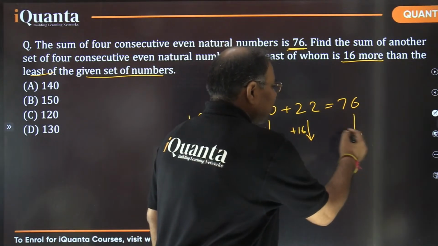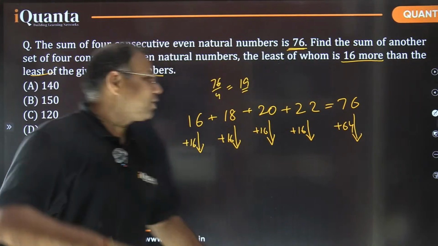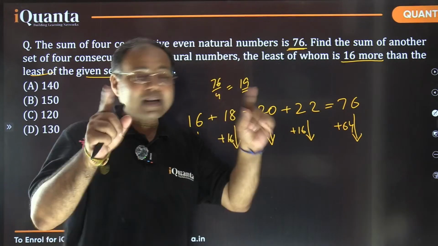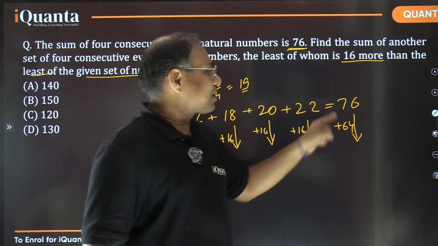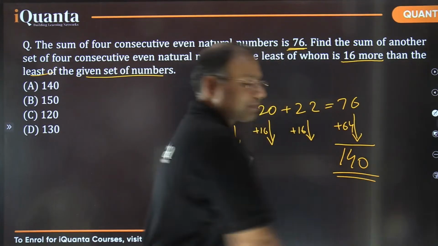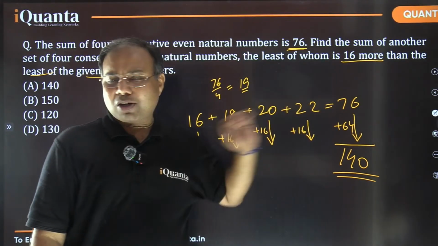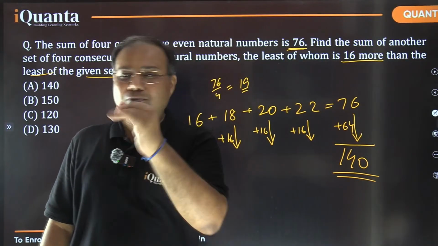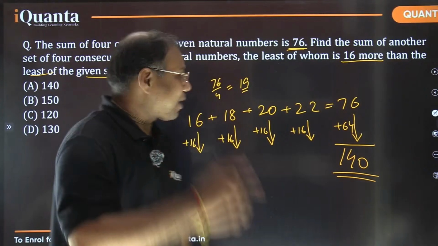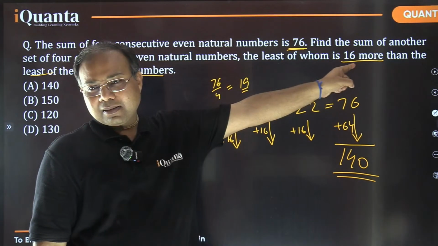So what is the need to find out these numbers? Not required at all. Directly I can answer 76 plus 64, which gives you 140. That's it. This exercise was not required at all. Although it could be done, and many of you have done it, it was not required because the important point was that every number is being increased by 16. Yes or no?